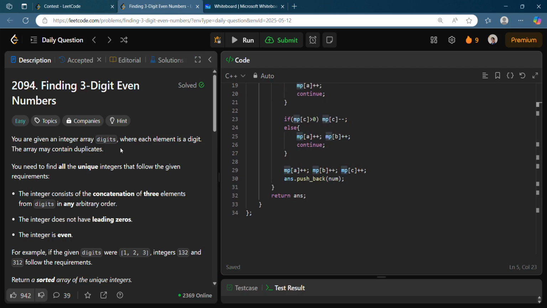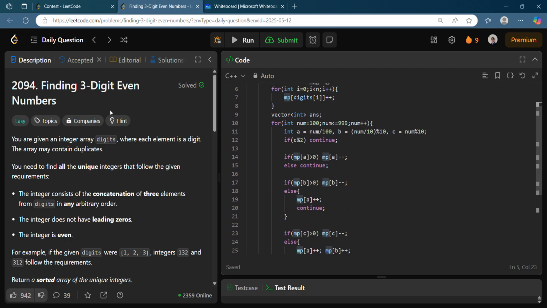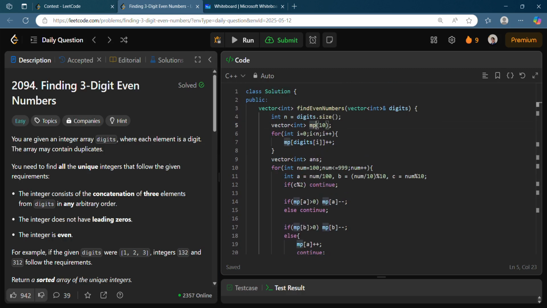So yeah, that was all for this problem. This was an easy problem, but if you try to do it in the optimized manner, you need to think a little bit. So yeah, that was all. And I hope your day is going to be really easy too. Thank you so much.